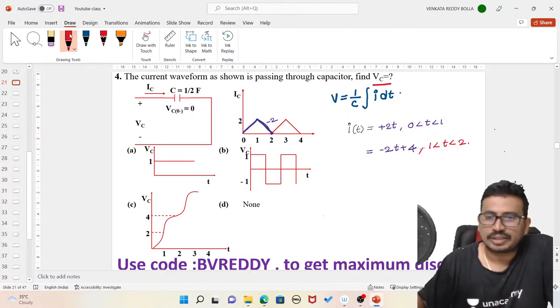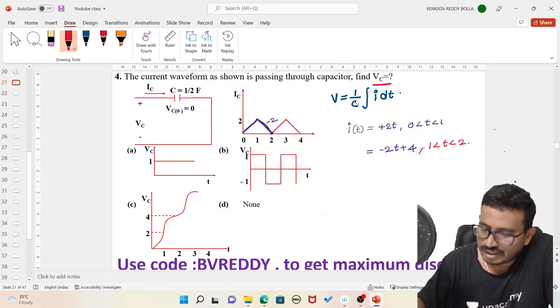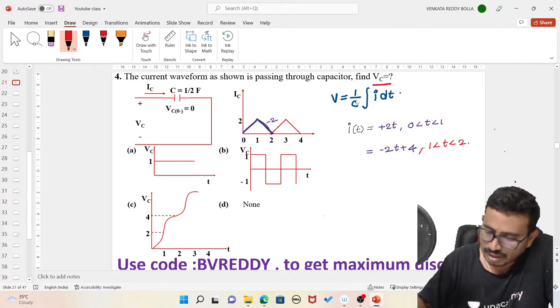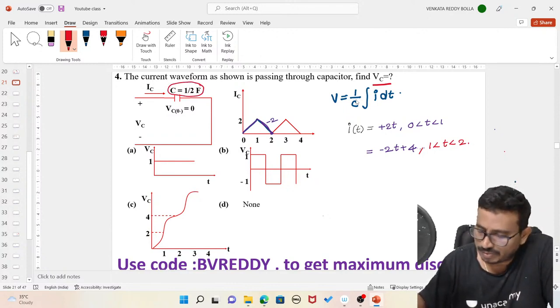Now we need to integrate here. First I will integrate the signal, and after that I will multiply with 1 by C. The capacitance value is given as how much? It is 1 by 2, which means we have to multiply by 2.